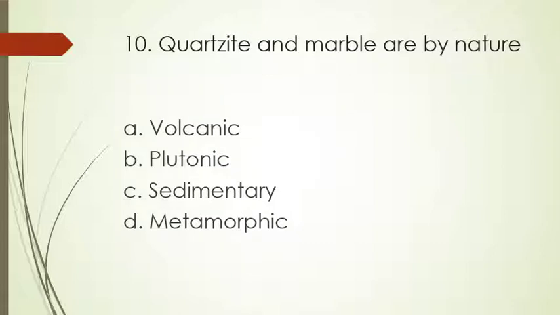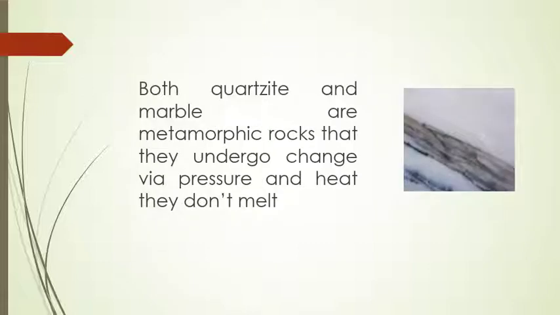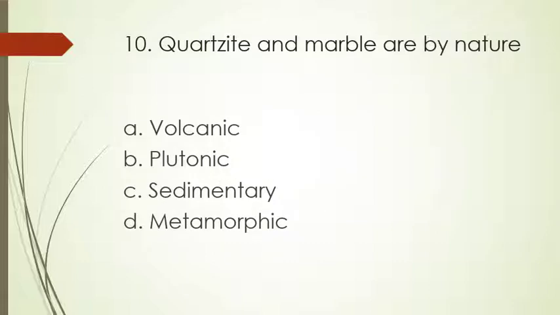Tenth question. Quartzite and marble are by nature options A. Volcanic, B. Plutonic, C. Sedimentary, D. Metamorphic. Both quartzite and marble are metamorphic rocks that undergo change via pressure and heat. They don't melt. So our answer is metamorphic. Quartzite and marble are metamorphic rock.